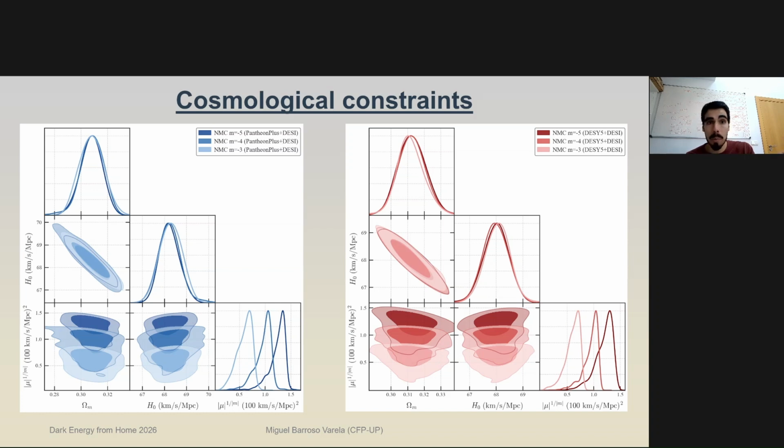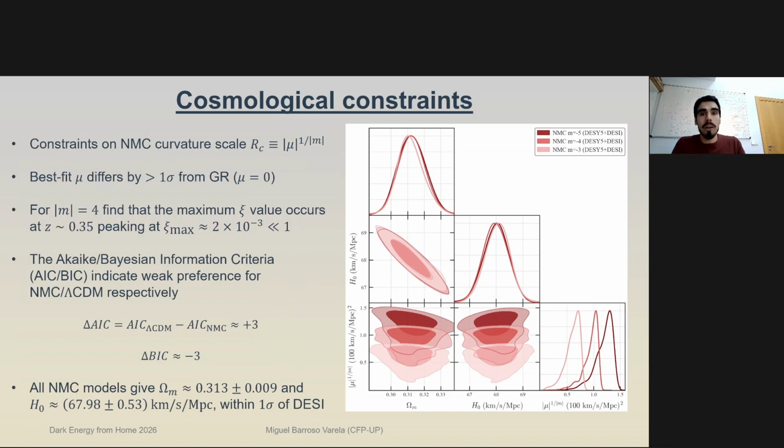On the left, I'm showing the Pantheon Plus results, and on the right, I'm showing the Dark Energy Survey results, both of which are combined with DESI results. It turns out they are quite similar to each other, and so analyzing just one of them is enough to find out the whole picture. Looking at the Dark Energy Survey results, which are a little more stringent, we constrain the NMC curvature scale here on the bottom right plot of this corner plot, and we see that the best fit mu differs by over 1 sigma from GR, which would be mu equal to 0.